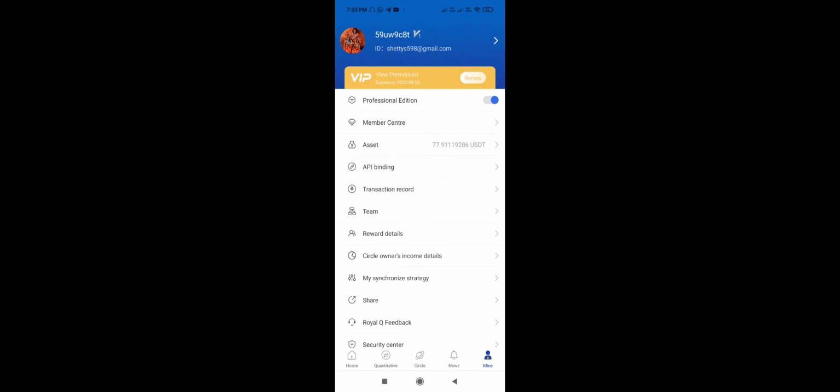There was one more option, IP binding, in Royal Q over here. So you have to copy this IP binding and place it over here. Earlier the click was here, so you have to click the second one here and paste it. Once you paste it over here, automatically it will be connected. So how will you come to know if your API is connected or not? You will come to Quantitative. Once you press Quantitative, you see the Binance balance is there, so automatically it will come.